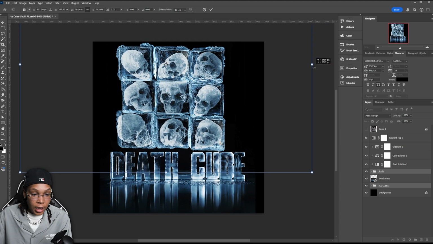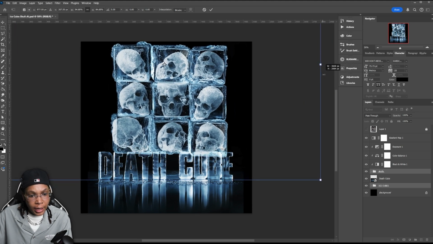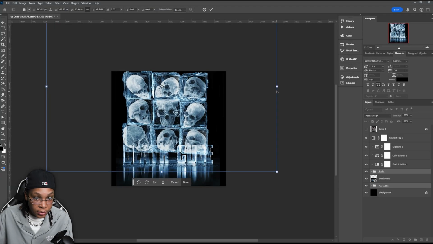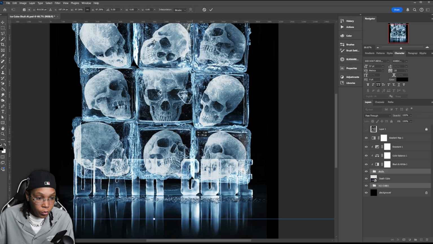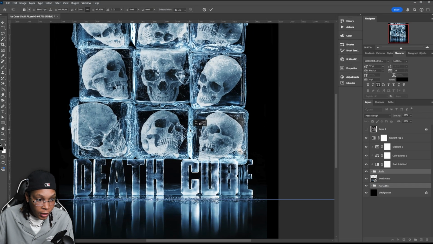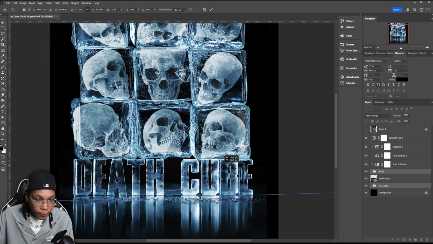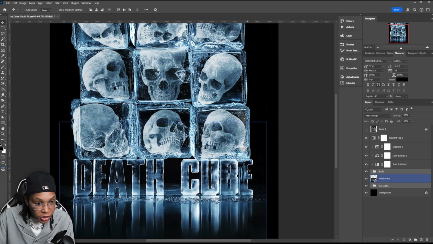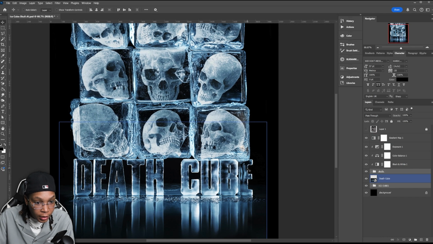So they fit. And I like, low-key, let's see if we can lay them on top of the Death Cube text. If we make it as long as it is right now, move it up. And then it's hitting on it just enough so it's there, but it's not crazy. That's cool right there. I think it's a little bit of space right there because you just want it to hit on top. You don't want it to get too crazy.